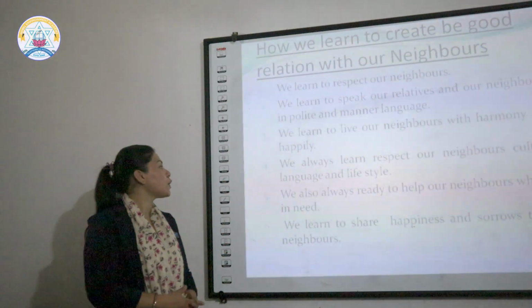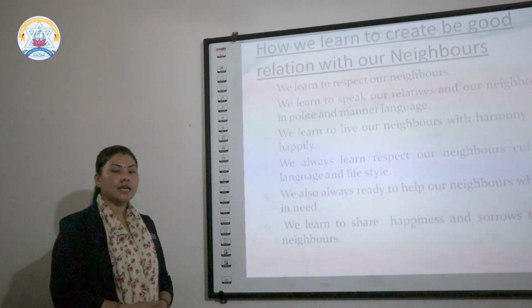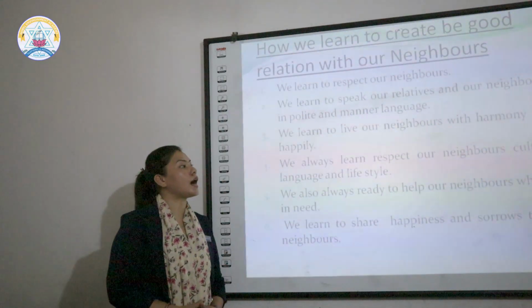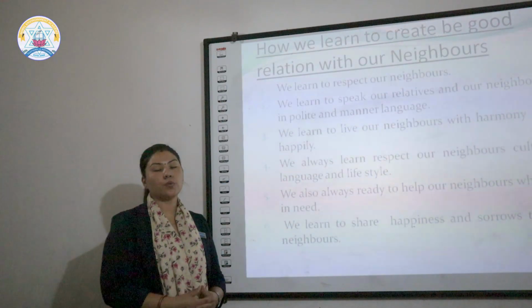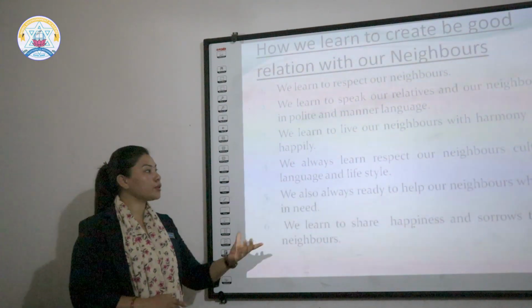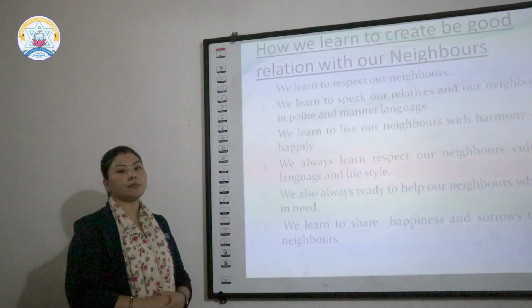And third is, we learn to live with our neighbors in harmony and happiness. Yes, we learn to live with our neighbors in harmony and happily, because the neighbor is the first person who can help in your happiness and sorrow. The harmony means prem bhav. Harmony means prem bhav, and happily means khushi.